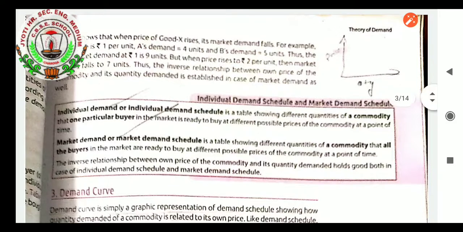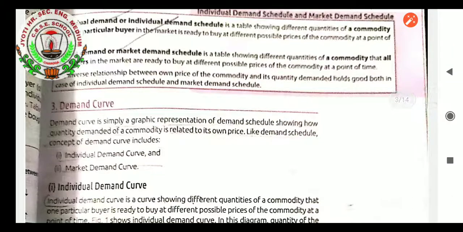Demand curve. What do you mean by demand curve, student? The diagrammatic presentation of the demand schedule, the tabular data, that itself is shown as the demand curve. Then definitely it will be in the form of a curve. Demand is represented by way of a curve. Whenever we make a demand schedule, it generally comes in a demand curve. That's why it is given the name demand curve.